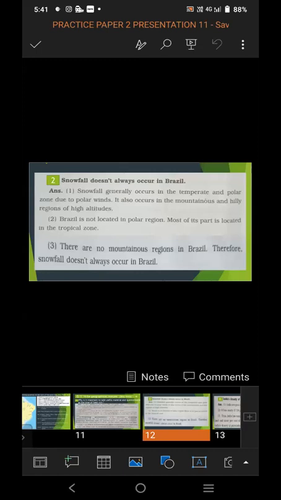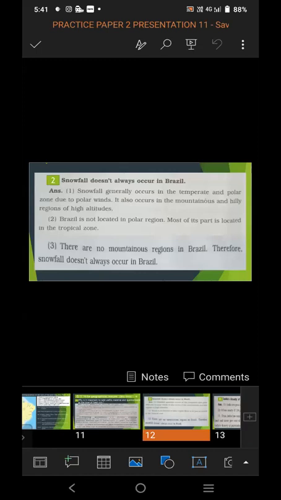So snowfall occurs where there is a temperate or polar zone, due to polar winds. Mainly it occurs in the mountainous or hilly regions with high altitude, where the climate is very cold. There only snowfall occurs.